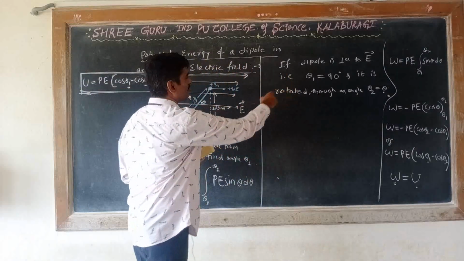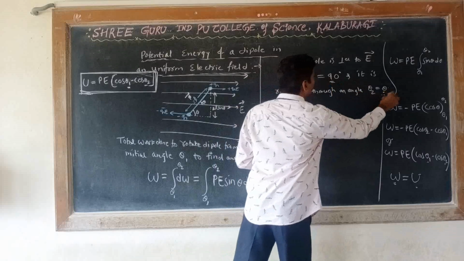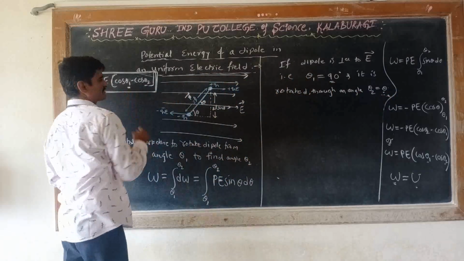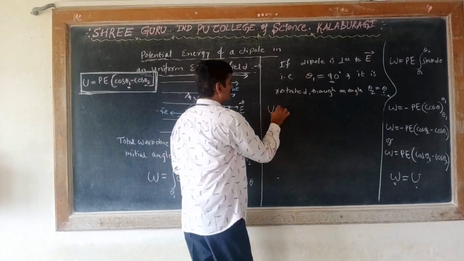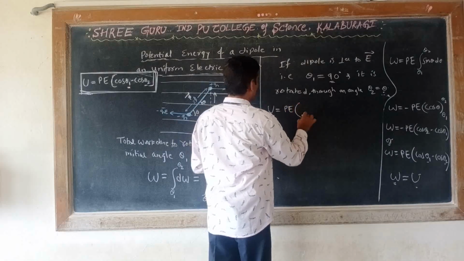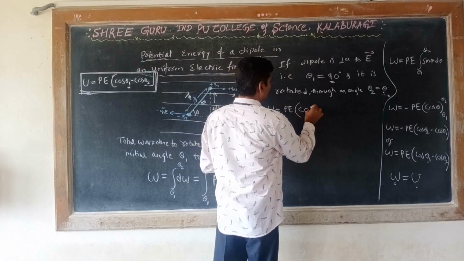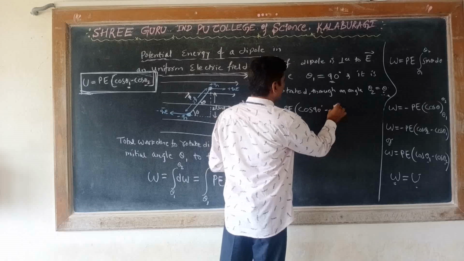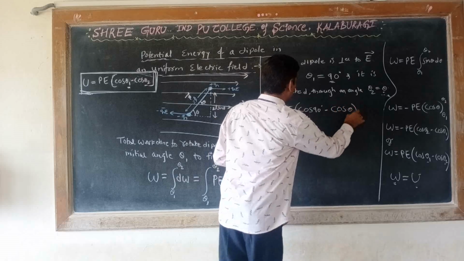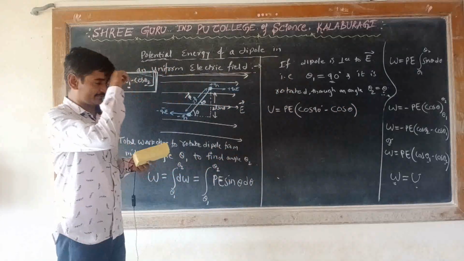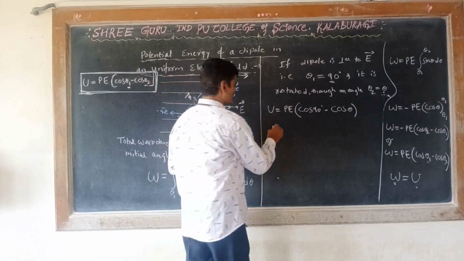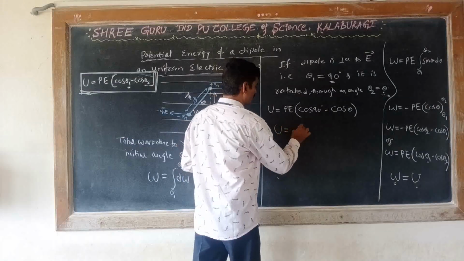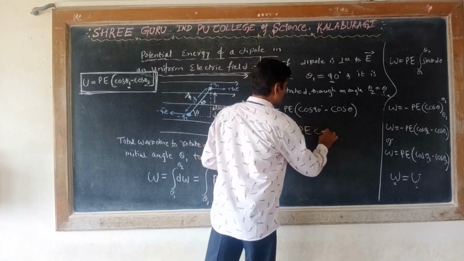So substitute these values, theta 1 is equal to 90 degrees and theta 2 is equal to theta in this equation. That is U is equal to PE into (cos of 90 degrees minus cos of theta), and cos of 90 degrees is 0. So you will get U is equal to minus PE cos theta.